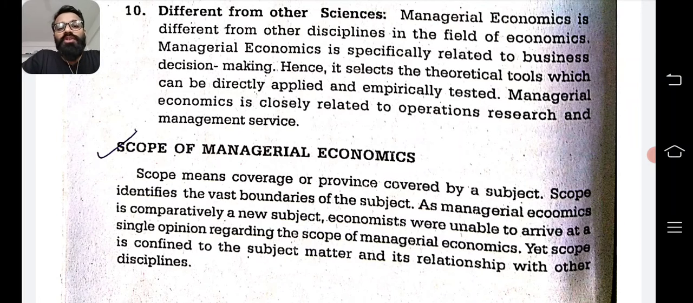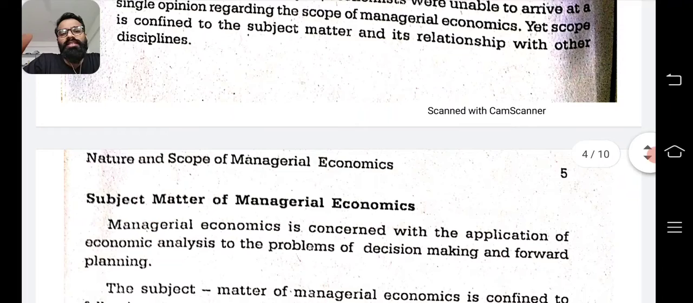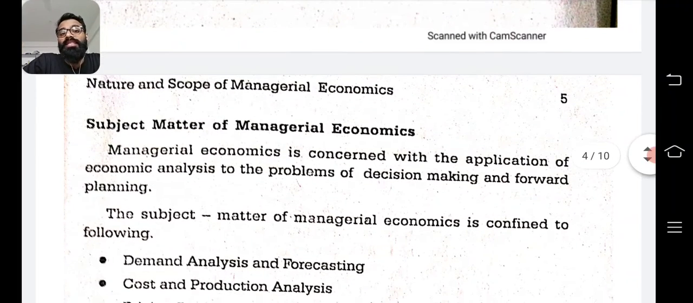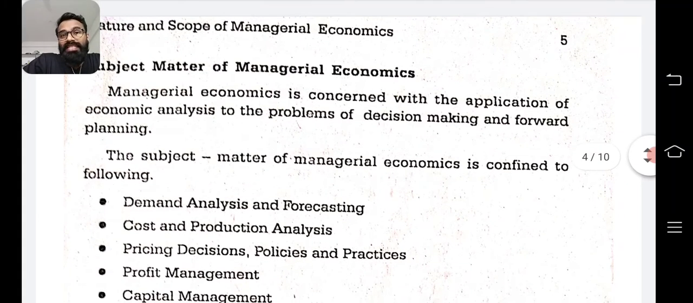Now, what is the scope of managerial economics? Scope means the coverage or the province covered by the subject. So, what all things are covered by the subject is called the scope. First of all, let's look into the subject matter of managerial economics. Managerial economics is concerned with the application of economic analysis to the problems of decision making and forward planning.